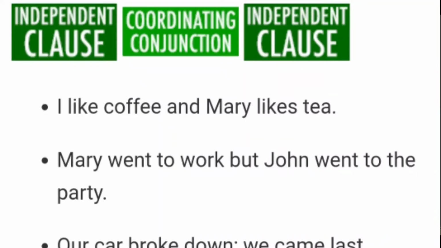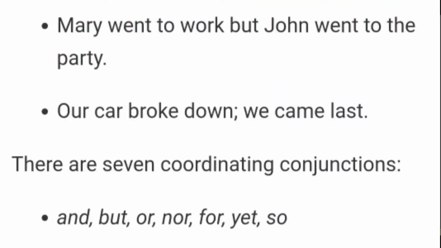Another example is: Mary went to work but John went to the party. So here again we can see that Mary went to work, John went to the party. These two are independent clauses, but they are connected with the coordinating conjunction but. As we know, there are 7 coordinating conjunctions: and, but, or, nor, for, yet, so. You can remember them by the mnemonic FANBOYS.